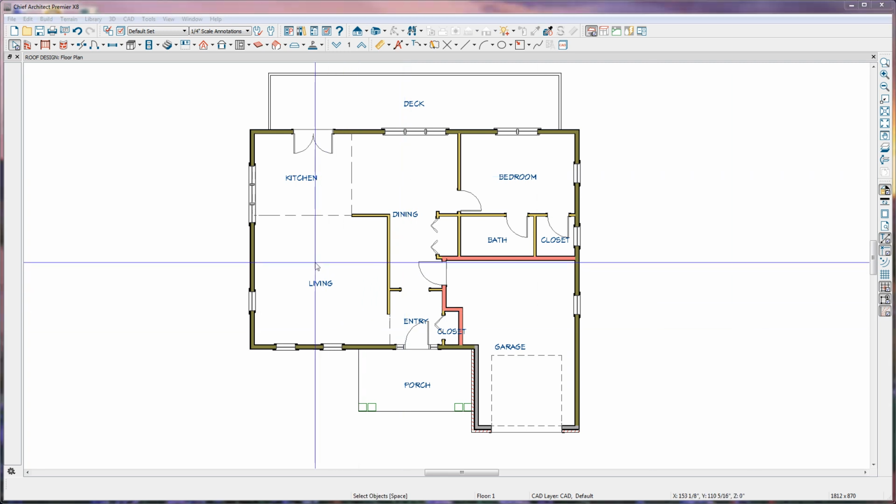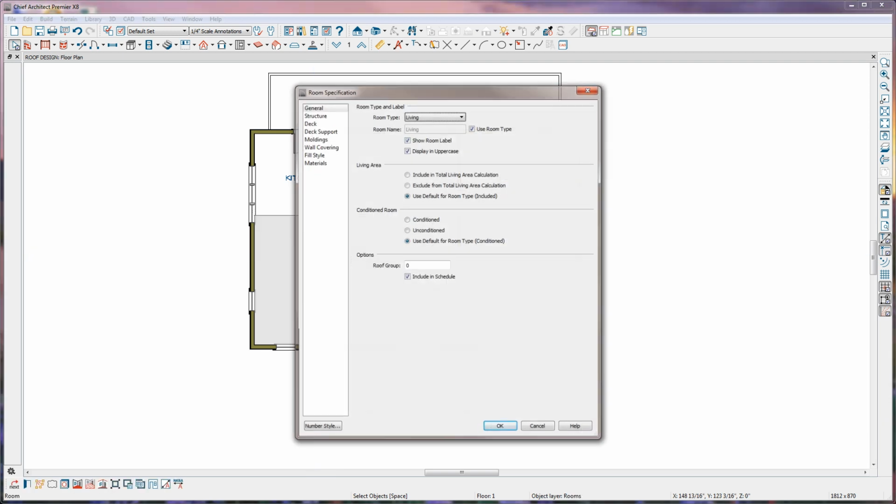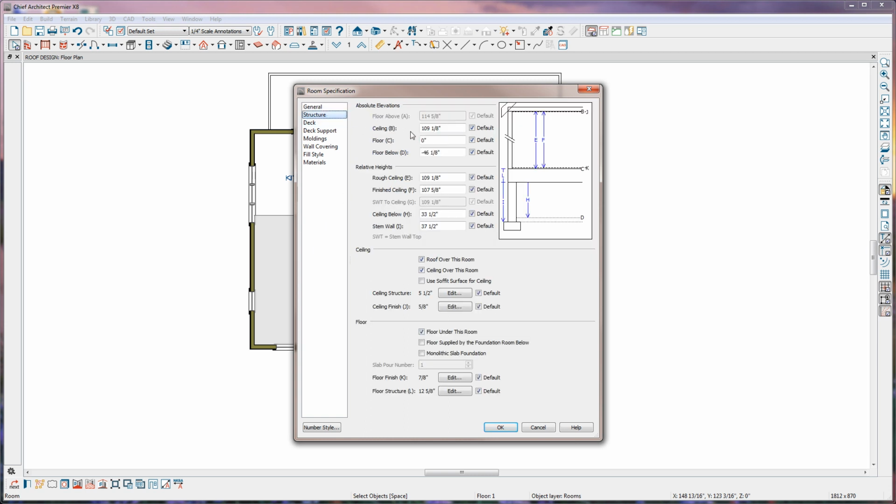Another dialog that will affect how your roof planes build is each individual room's specification dialog. If we double-click here in the living room, under the Structure panel, you'll see here that we have the ceiling heights, the absolute ceiling height of 109 1/8 inches, which on the first floor is the same as the rough ceiling height. The ceiling height will determine the baseline height of the roof, or the elevation that the roof plane will build. The baseline of a roof plane is located by default at the outside edge of the main layer of the wall, right at the top of the ceiling height, or the top of the wall.